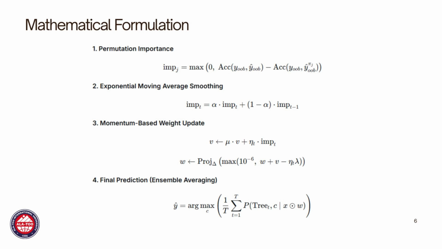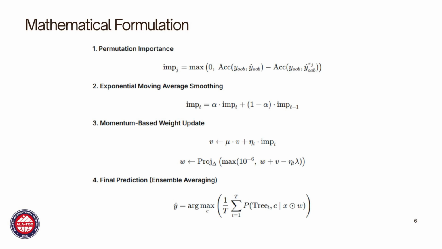Formula 2. EMA smoothing. The importance values from individual trees can be noisy, especially early in training when the forest is small. So we apply exponential moving averaging. The parameter alpha controls how much smoothing we apply.